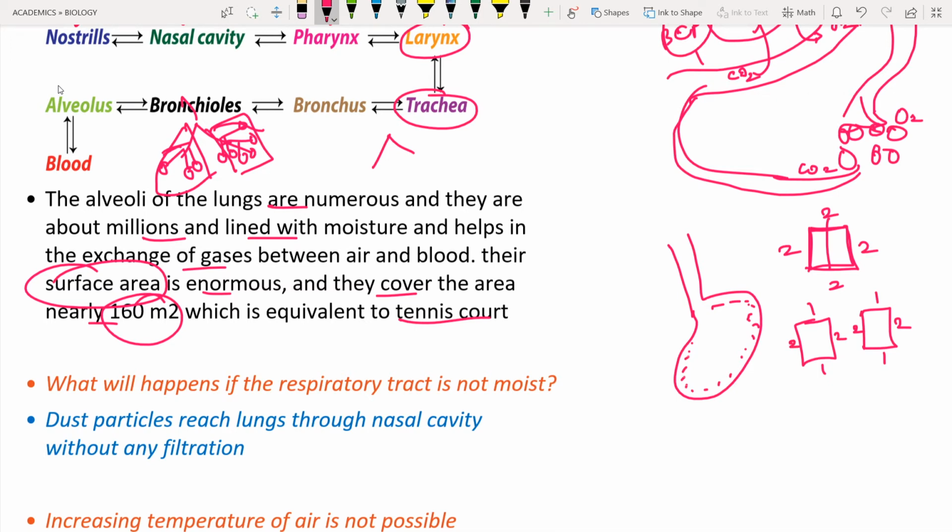So is there any increase in the surface? In total, how many surfaces are there? 2 into 2 is 4, and 4 more is 8. The surface of this cube is 8 centimeters.